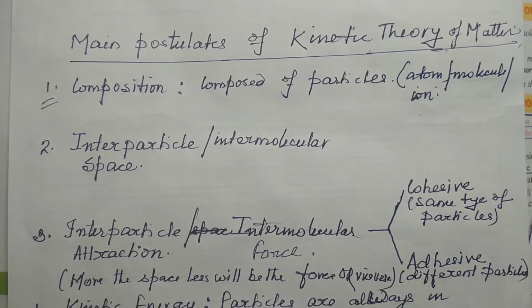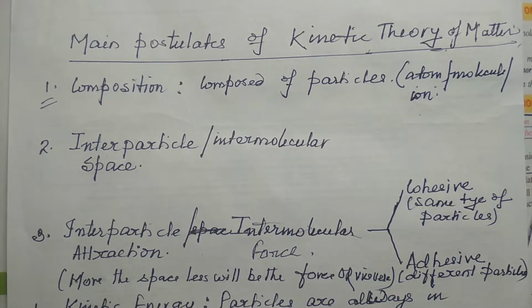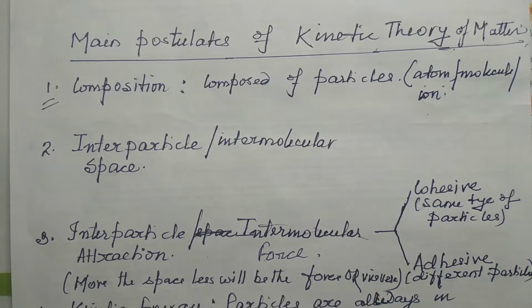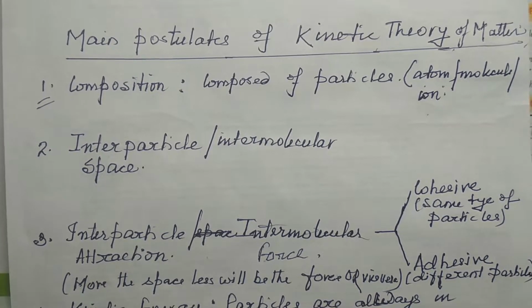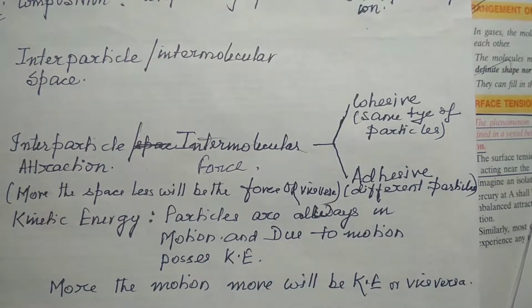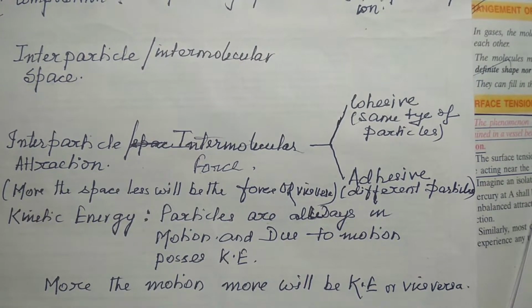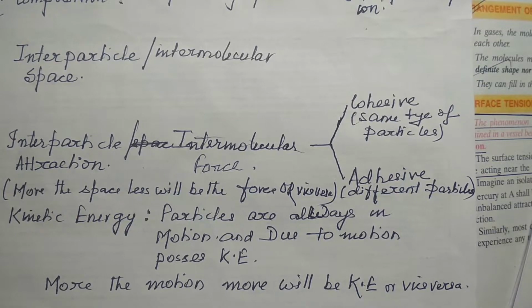Again, intermolecular force is of two types: cohesive force and adhesive force. Cohesive force is the force of attraction between the same type of particles, and adhesive force is the force of attraction between different types of particles. For example, the force of attraction between water and water molecules is the force of cohesion.